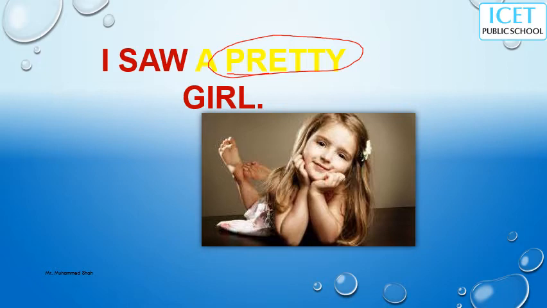When you saw on the screen that sentence, I saw a girl, what came to your mind? Imagine if somebody is telling you that I saw a girl, you will not understand much. And the next sentence, I saw a pretty girl. The second sentence makes you more sensible, more communicative, conveying more message. If I say I saw a girl, and if I say I saw a pretty girl, both are different. So all your attention will go to the beauty of that girl.